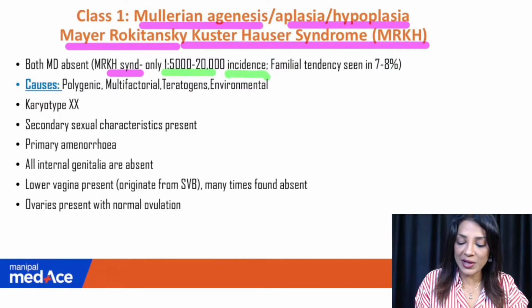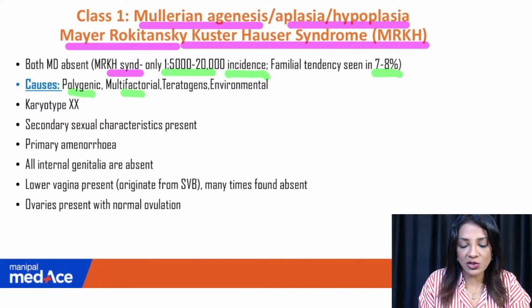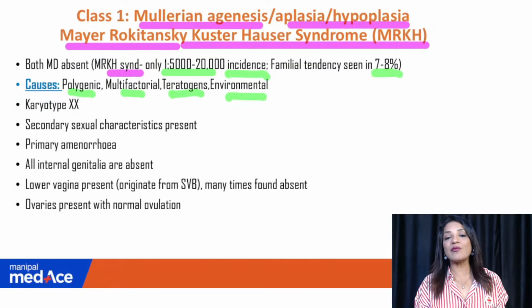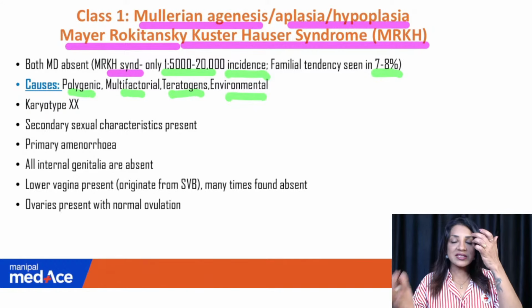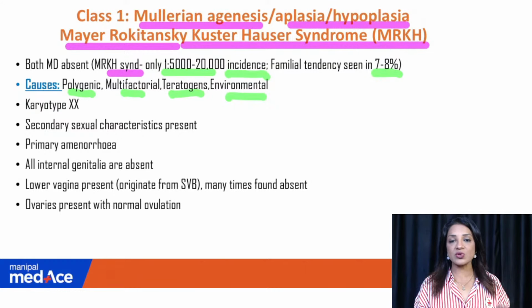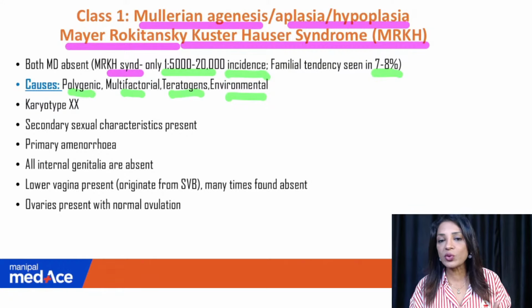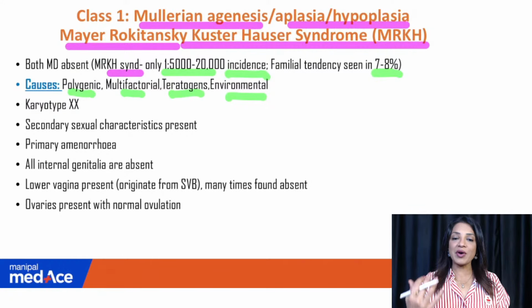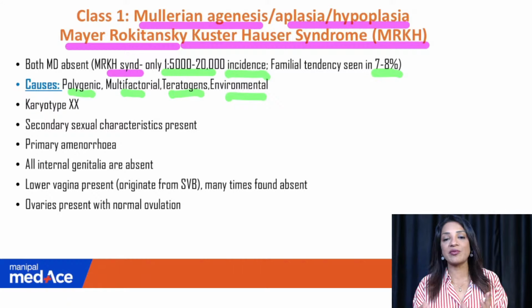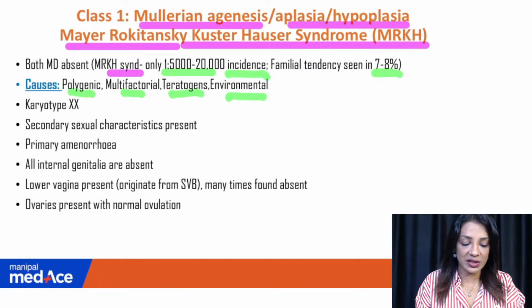Okay. Now, familial tendency is there in 7 to 8%. Causes may be polygenic, multifactorial, teratogens, environmental. I would say it is just sporadic because in the same family, there are 3-4 sisters. One of them is defective and the other ones are fine. So it is mainly just idiopathic. They are eating the same food, living in the same environment, mother and father are conceiving children in the same kind of environment. Still, one female is not developing the Mullerian duct, others are developing, so it is basically idiopathic.